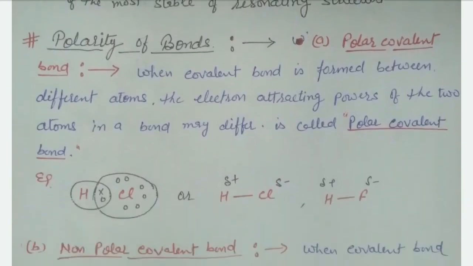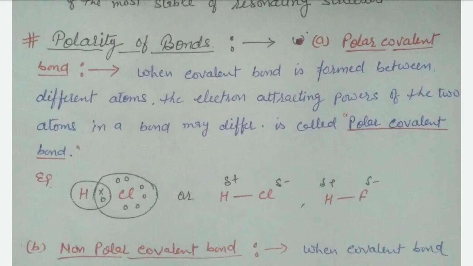Polar means these are formed between two different atoms. In two different atoms, the electron attracting power of the two atoms in a bond may differ. It means they have different charge, which is called a polar covalent bond. For example, hydrogen combined with chlorine gives HCl.